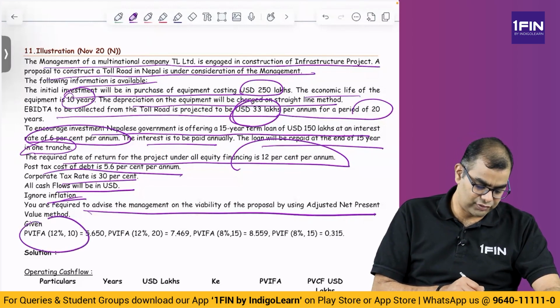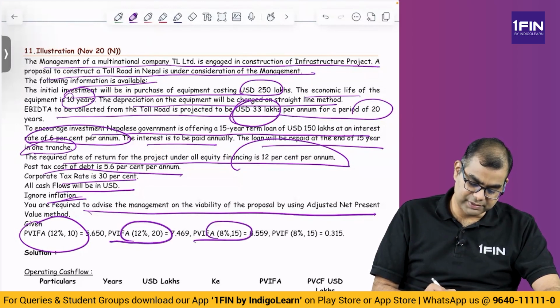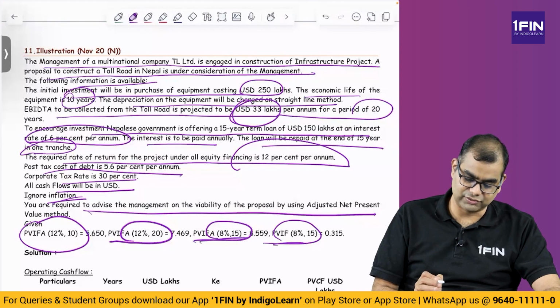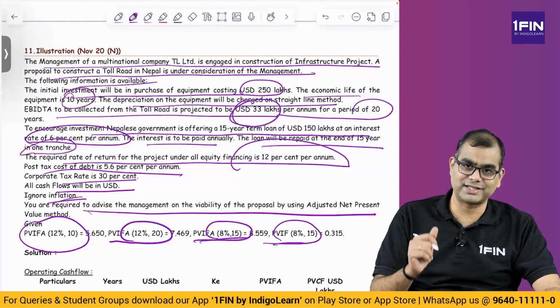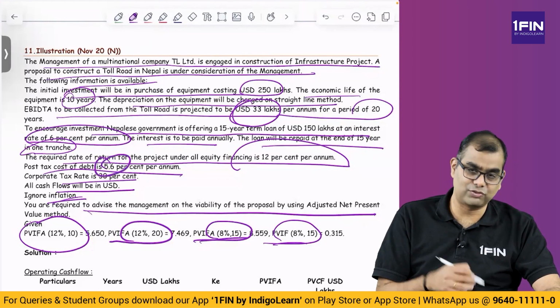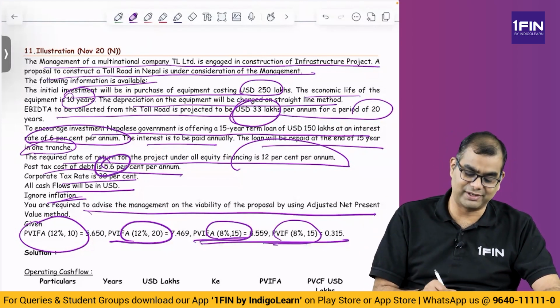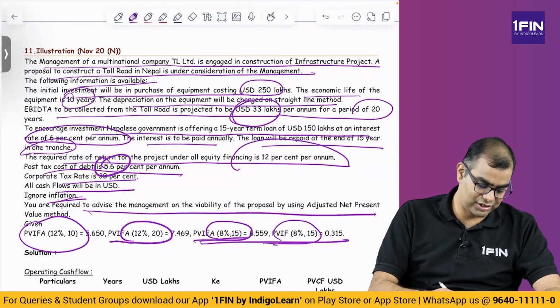Present value interest factor annuity is given at 12% for 10 years, 12% for 20 years, and 8% for 15 years. How did they get 8%? Whatever I just did, 5.6. What is 5.6? The cost of debt post-tax divided by 0.7, which arrives at pre-tax 8%. That is why they gave 8%. See, cross match, immediately you can match.